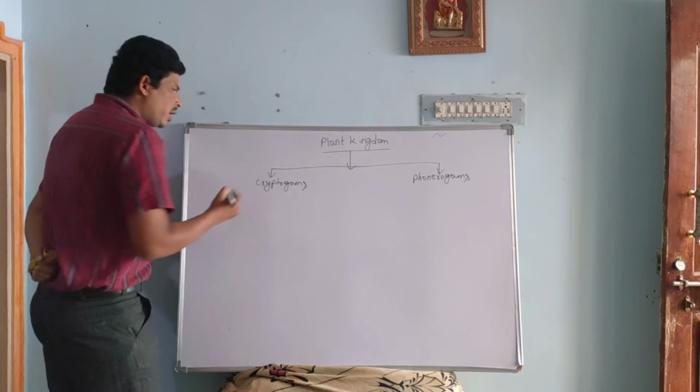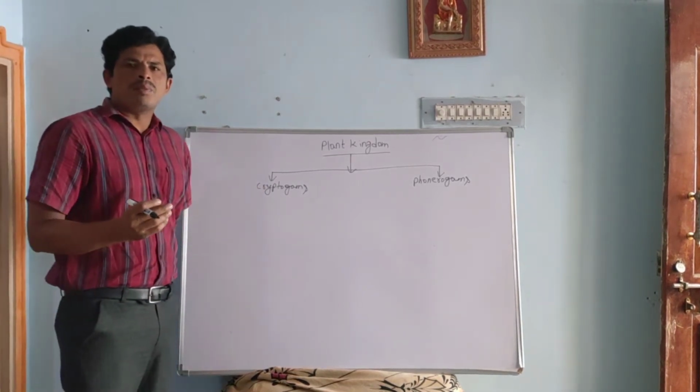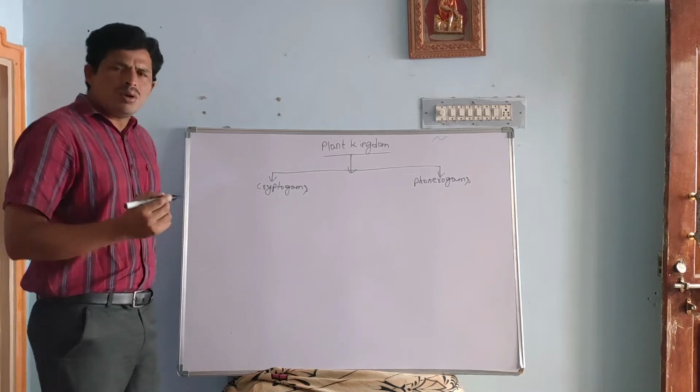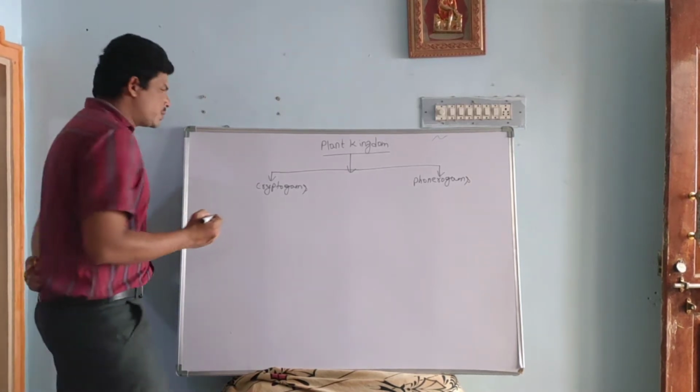And coming to the cryptogams, cryptogams are the largest division in the plant kingdom. These cryptogams are again classified into three types.